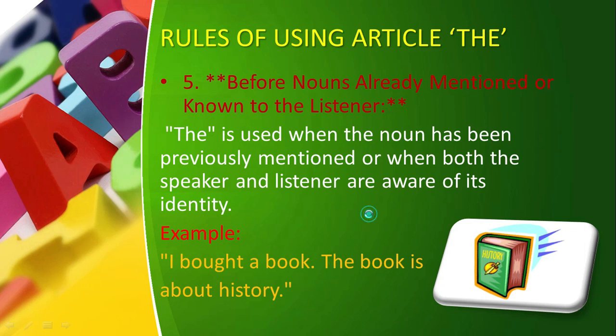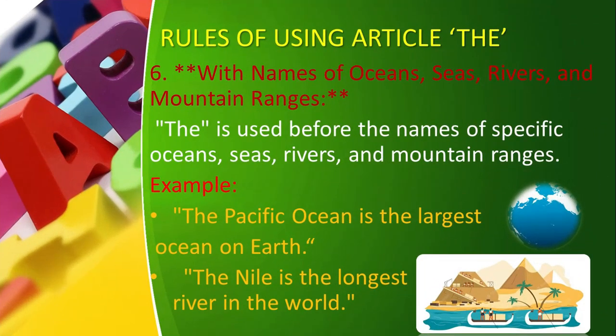Okay, this is clear. Now the number 6 rule is that with the names of oceans, seas, rivers and mountain ranges we use "the". The specific ocean has a particular name, and there is only one of it, so you are going to say "the", it is unique of its own kind.